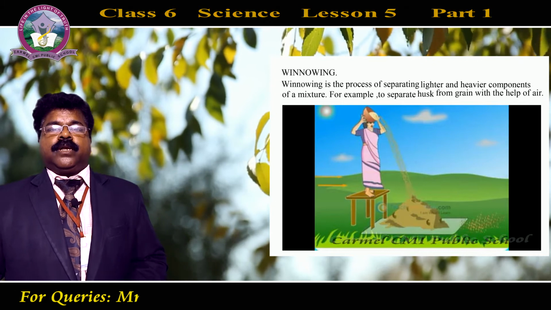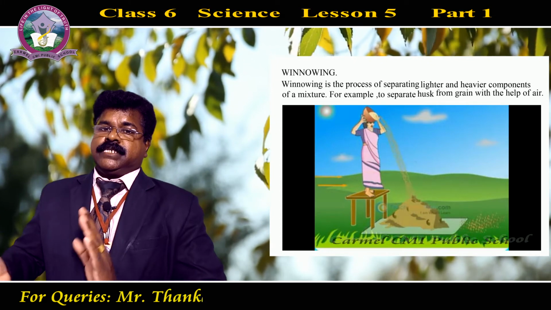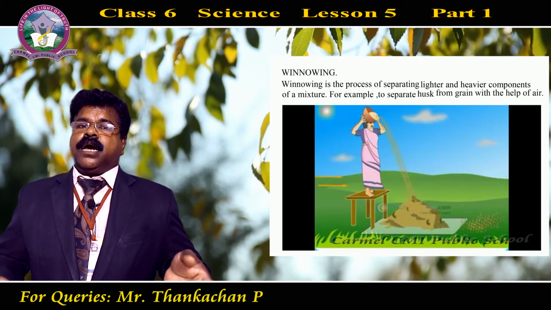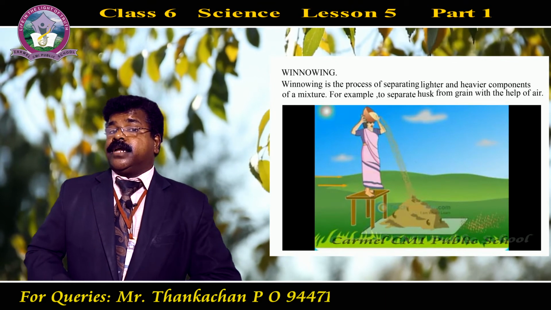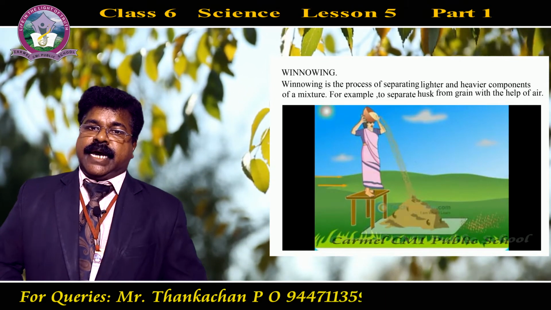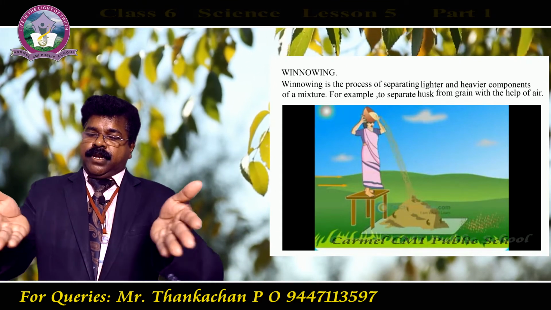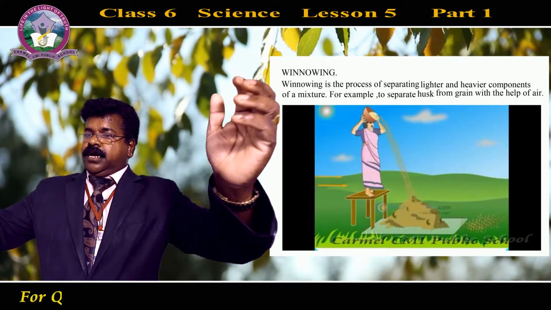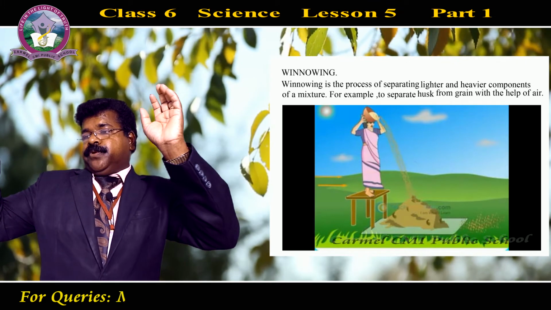Then you do one thing: take this in a plate or in a basket or even in the same newspaper itself, hold it and take it outside. What do we have to take outside? The mixture of sand and sawdust should be taken outside and kept in a steel plate, and slightly this plate should be raised at least up to your shoulder height.